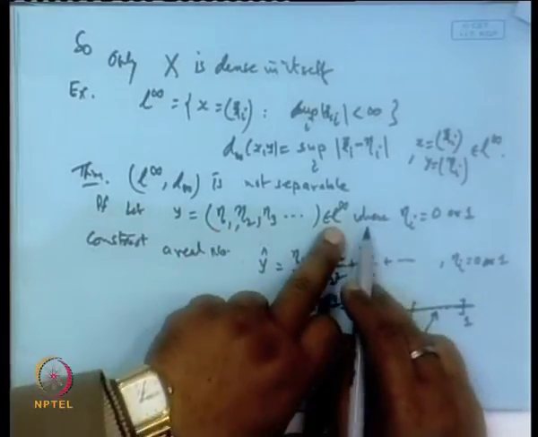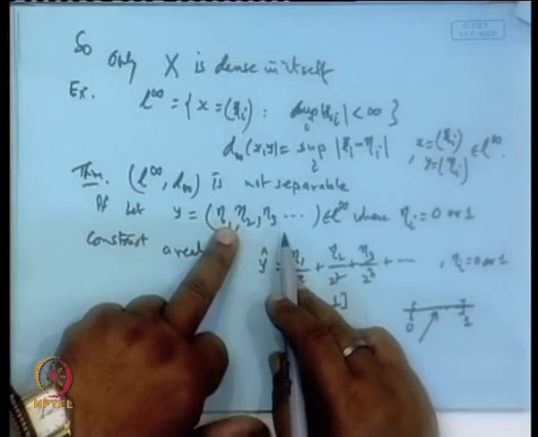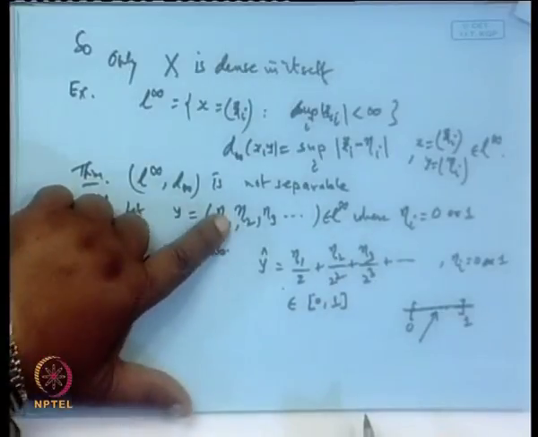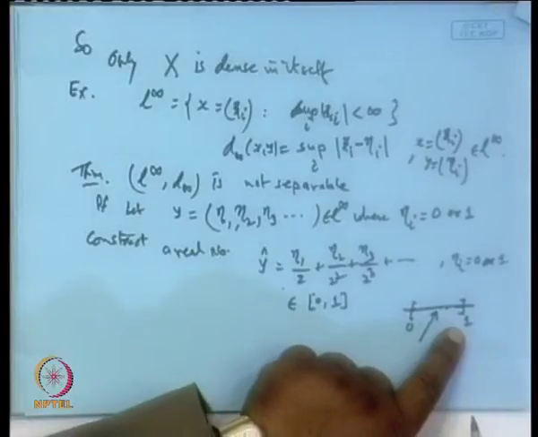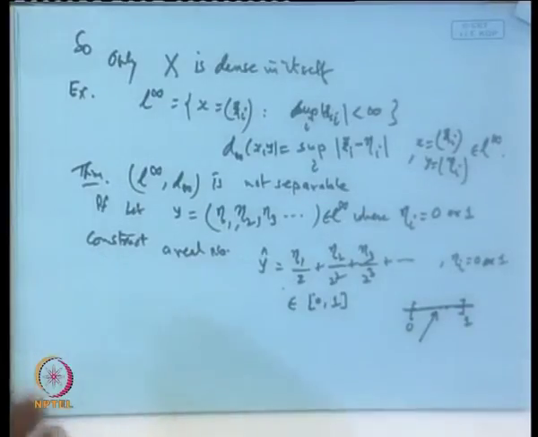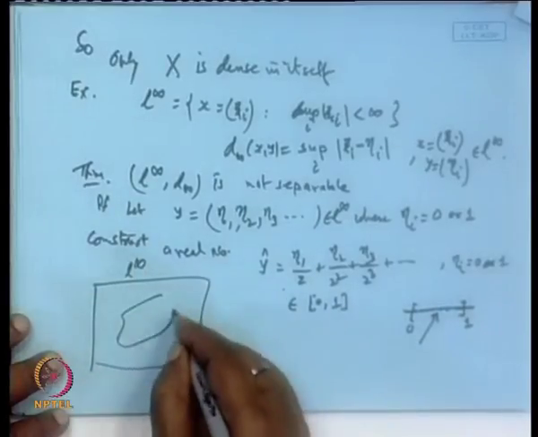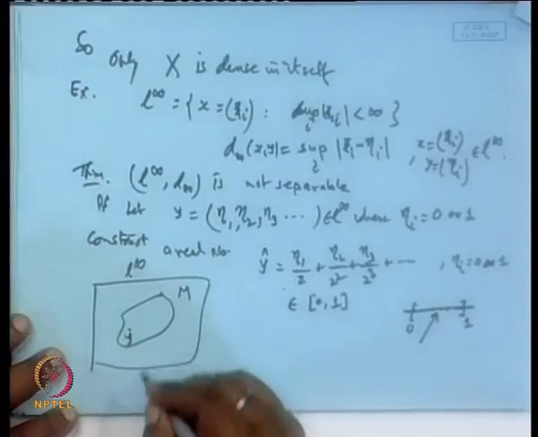So, it will be a point in L infinity having coordinates either 0 or 1. It means there is a 1-to-1 correspondence between the collection of this type of points and the points in the interval 0, 1, clear. So, if this is our L infinity, and here is a set M, where the elements are of this type y.